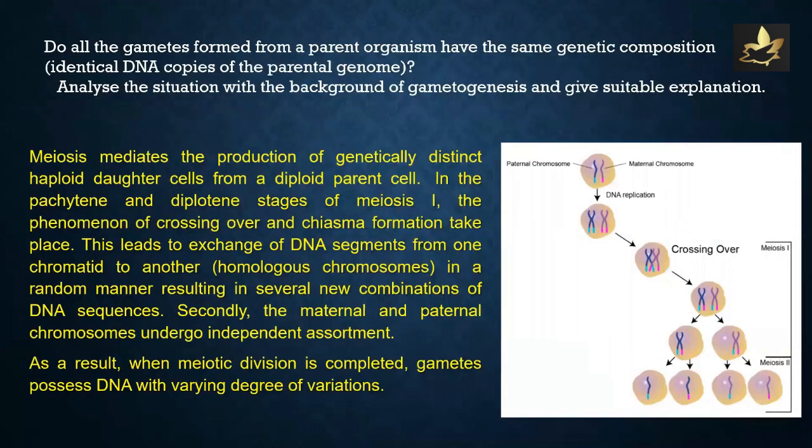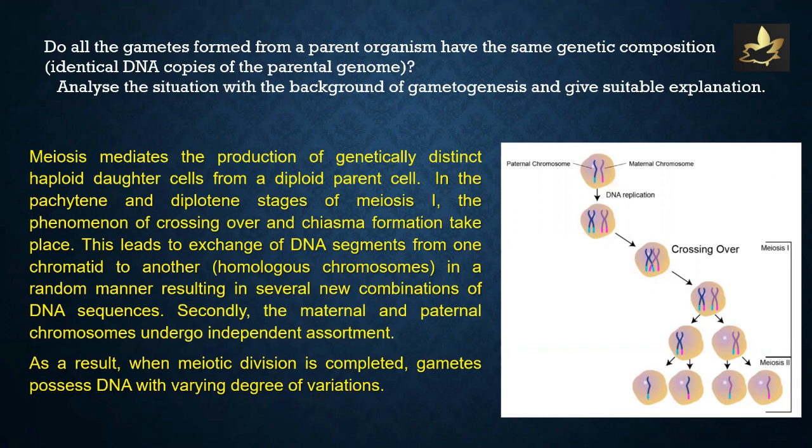All the gametes formed from a parent organism have the same genetic composition, identical DNA copies of the parental genome. Analyze the situation with the background of gametogenesis and give suitable explanation. You might know that meiosis mediates the production of genetically distinct haploid daughter cells from a diploid parent cell. In the pachytene and diplotene stages of meiosis I, the phenomenon of crossing over and chiasma formation take place.